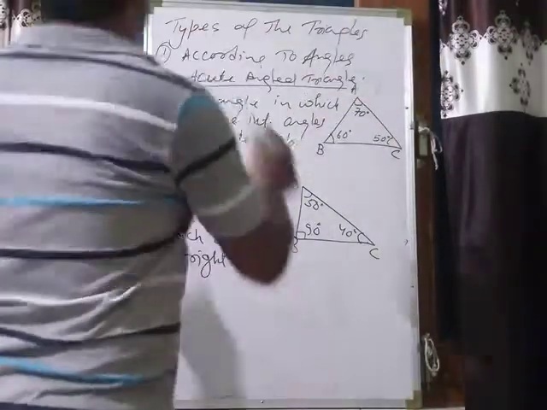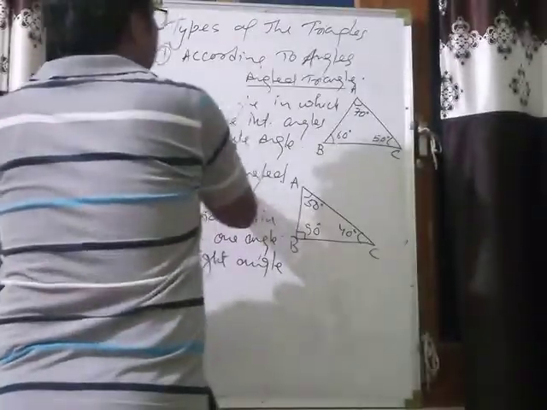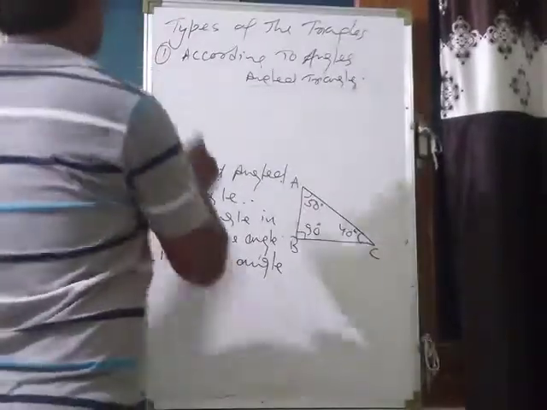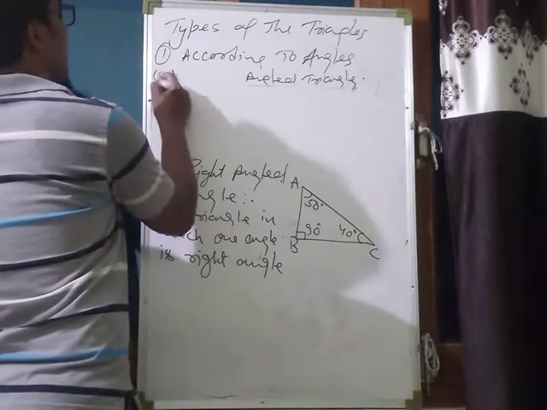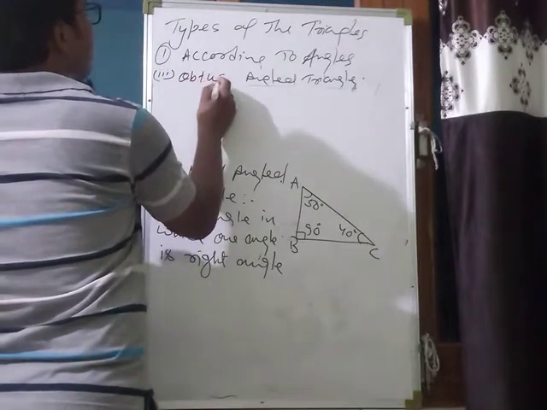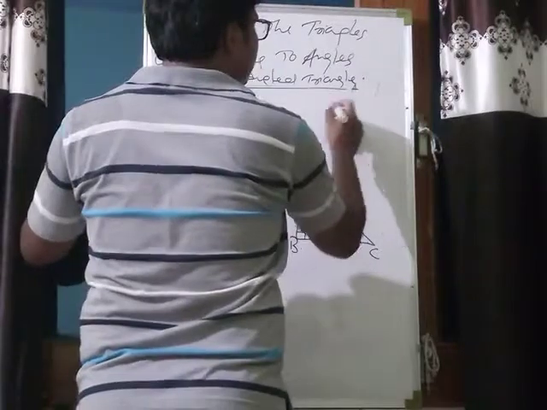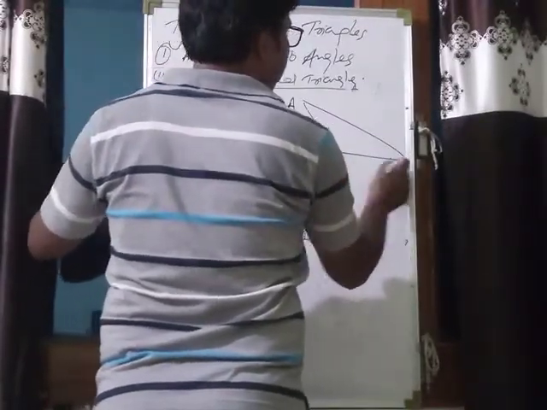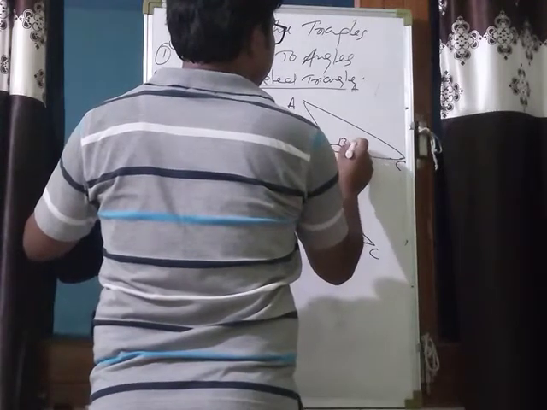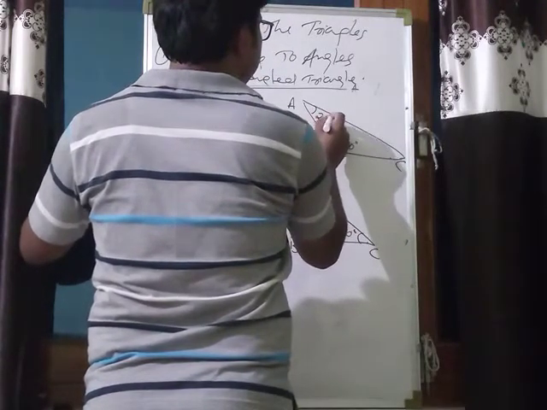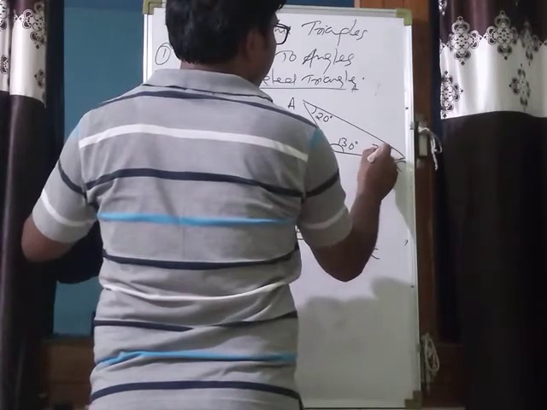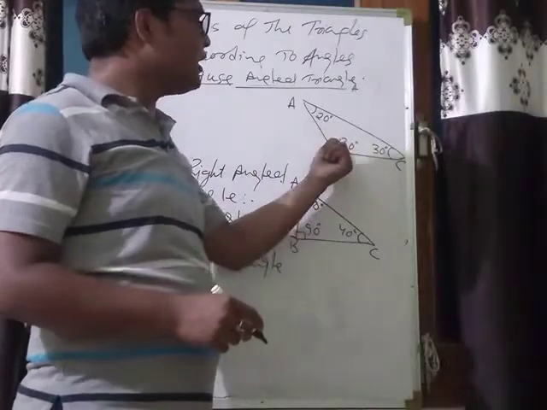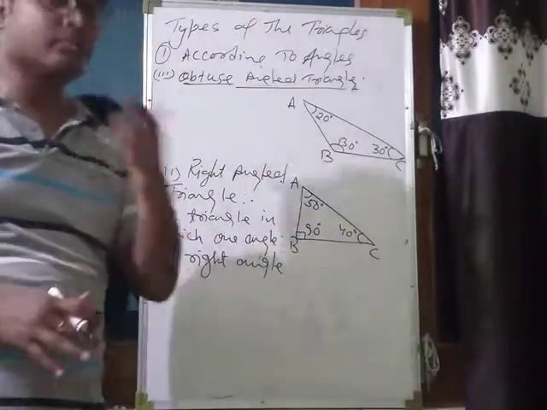And third one, obtuse angled triangle. See, a triangle like this. See, this is a triangle in which one angle is more than 90 degree but less than 180 degree.